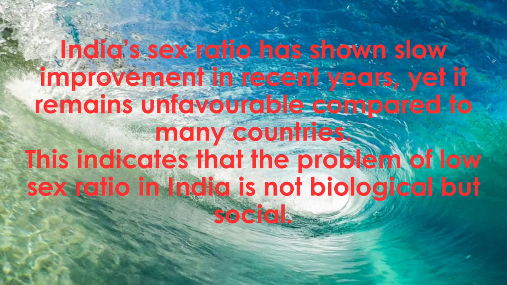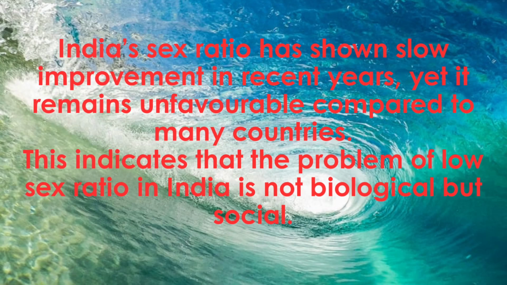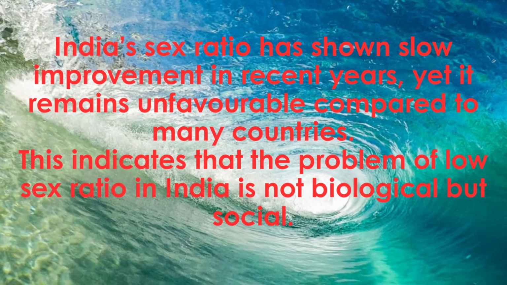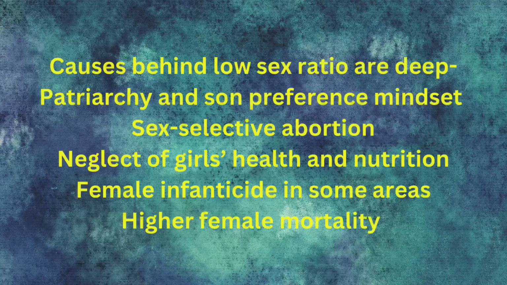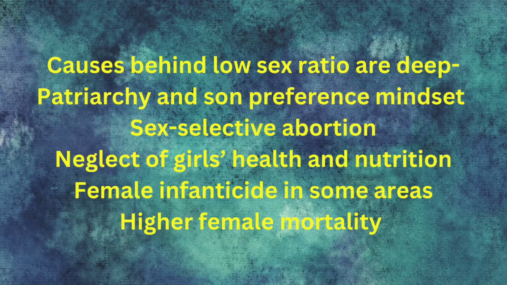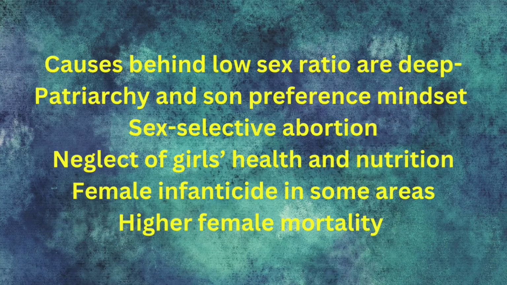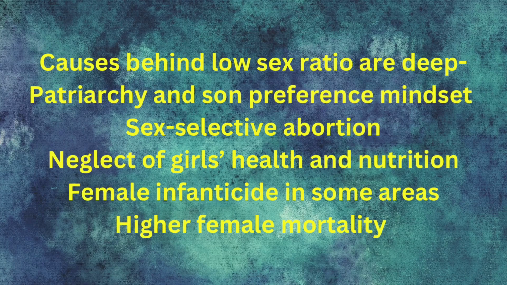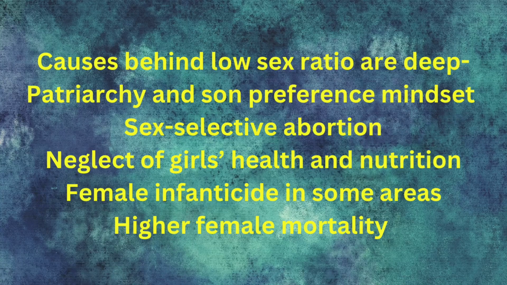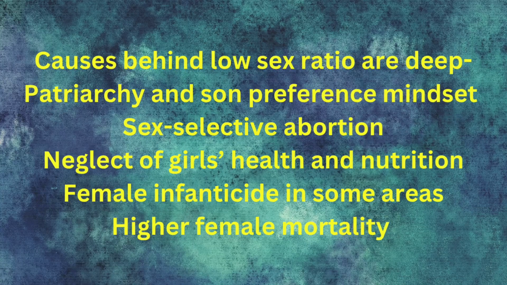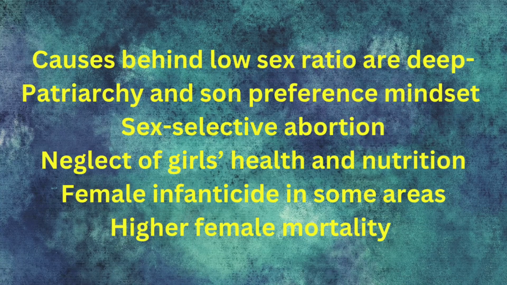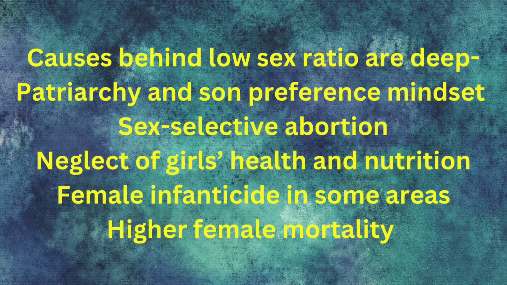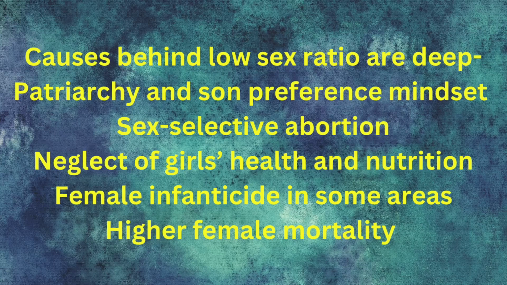Despite laws and government schemes promoting the girl child like Beti Bachao Beti Padhao, the causes behind low sex ratio are deep rooted social practices like patriarchy and son preference mindset, continued practice of sex selective abortion, neglect of girls' health and nutrition, female infanticide in some areas, and higher female mortality due to early marriage and poor health care, which continue to affect the sex ratio.